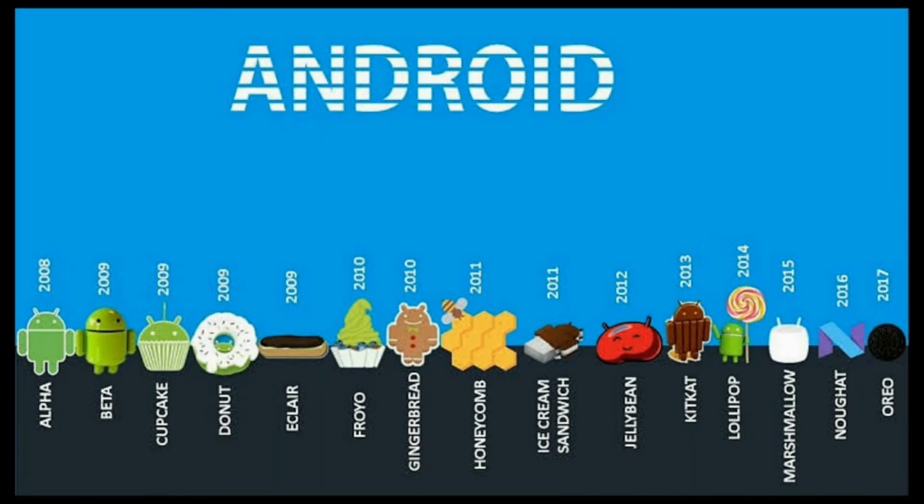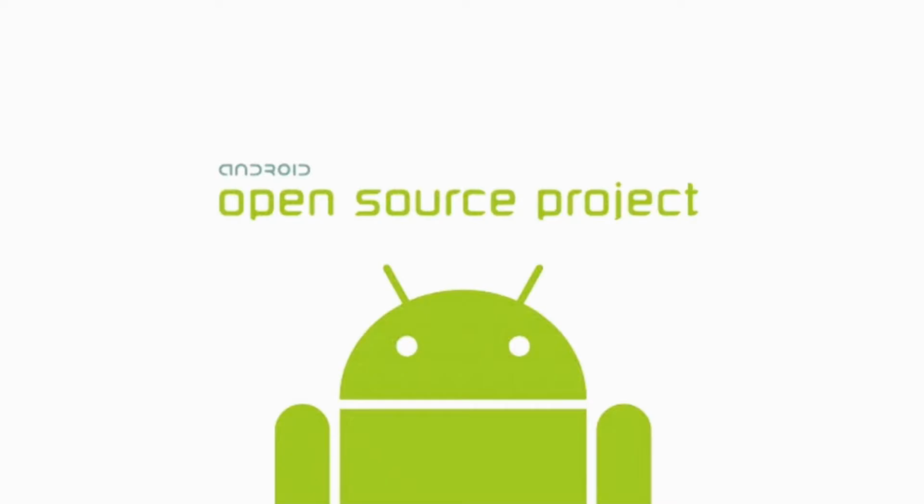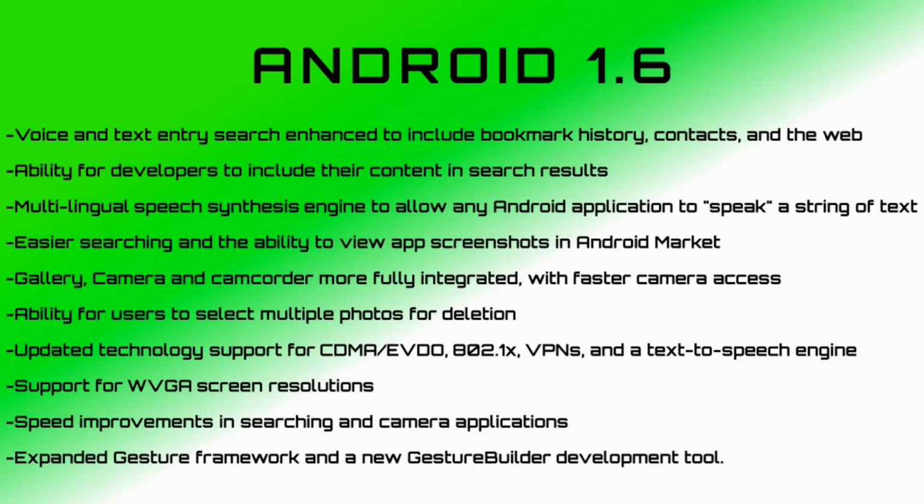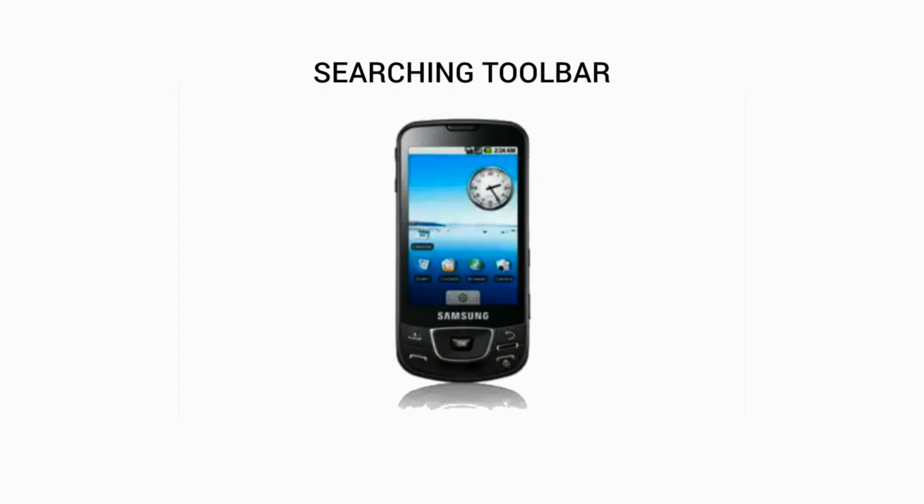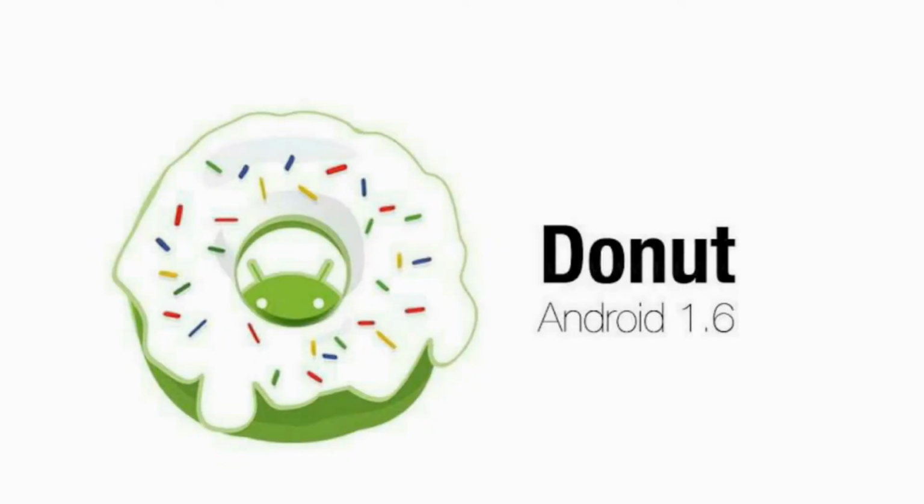Android 1.5 got the very first code name, Cupcake. Since Android was open source, many manufacturers like Samsung, Moto, and Nexus adopted this OS. Then in 2009, the version updated to 1.6, called Donut, which gave a searching toolbar.